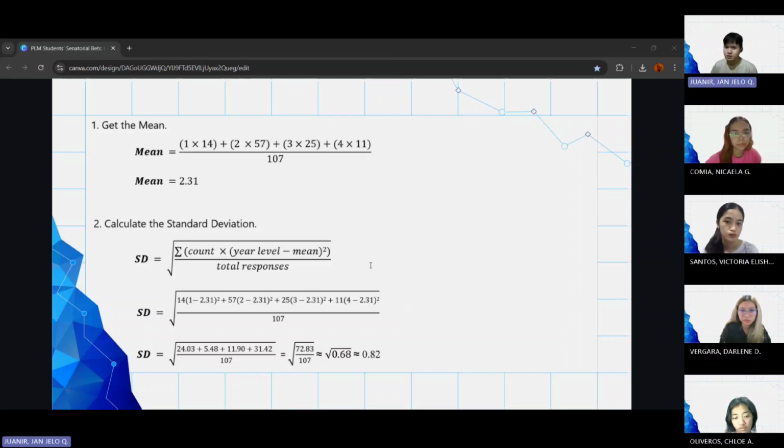To assess this result, we will get the percentage of the standard deviation with the mean. We will divide 0.82 by 2.31 and multiply it by 100%. The resulting coefficient of variation is 35.5%. Since it is above 30%, this indicates moderate to high variability, which means that the year level of the Haribons respondents were spread out in volume.